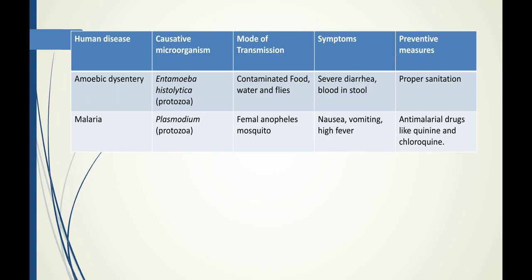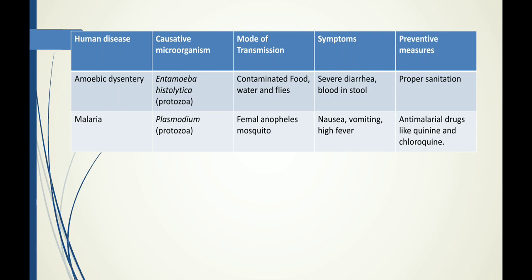The next one is amoebic dysentery. It is caused by a protozoa found in contaminated water, Entamoeba histolytica. So Entamoeba histolytica is a protozoa which causes amoebic dysentery.